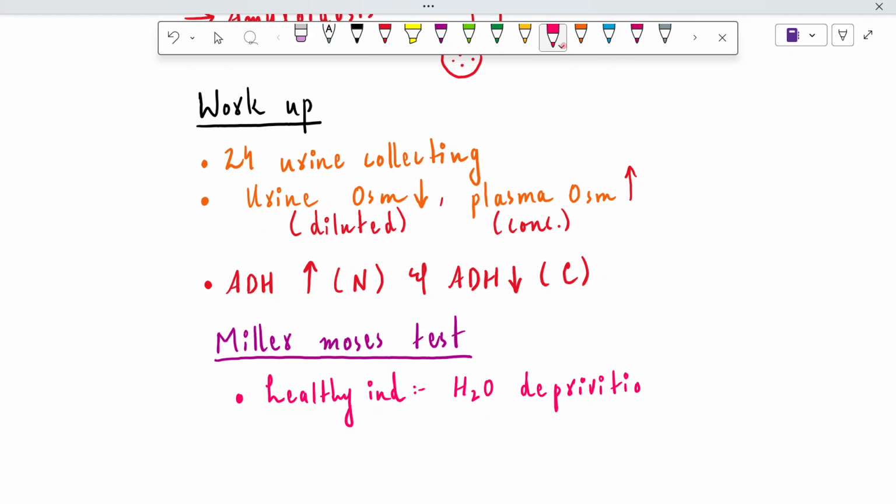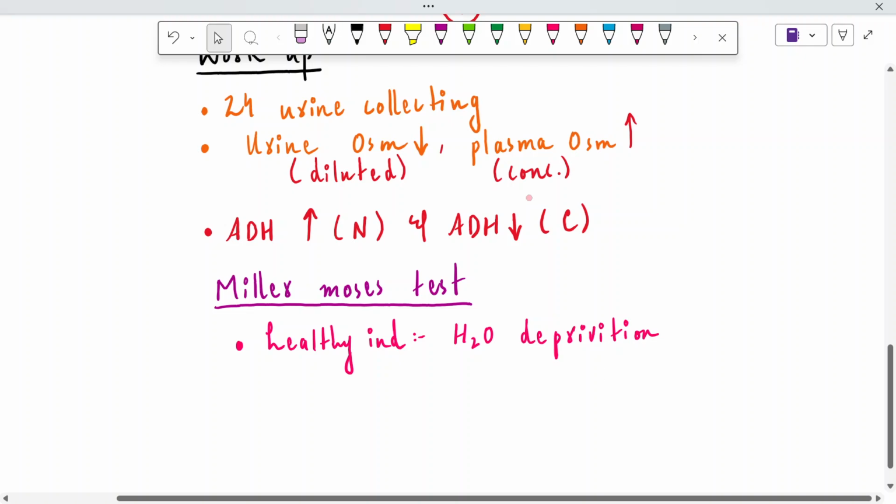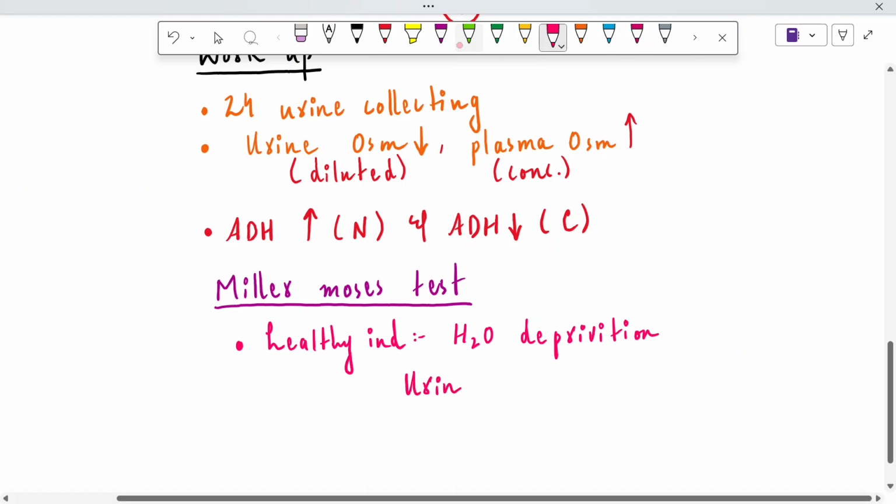When a normal, healthy individual is not drinking even a single glass of water in a whole day, the person becomes water deprived. And in healthy individuals, the urine osmolality becomes 4 times more than the plasma osmolality, because the urine becomes more concentrated here.